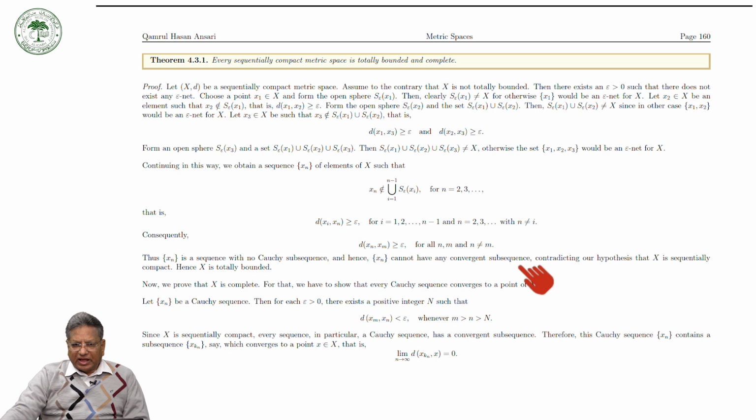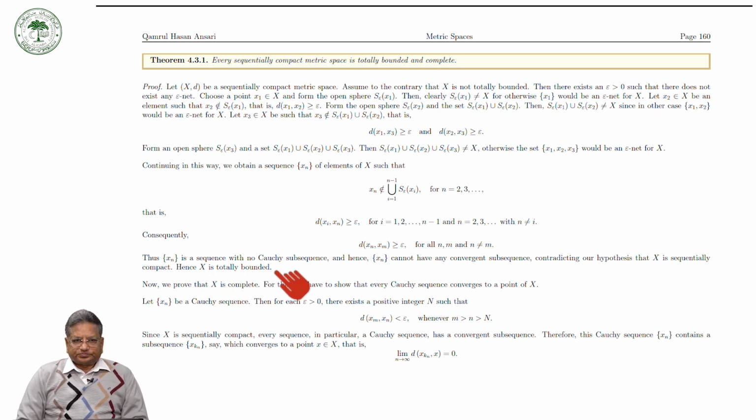This contradicts our hypothesis that X is sequentially compact, because in a sequentially compact space every sequence has a convergent subsequence. So our assumption that X is not totally bounded is not correct, and hence X is totally bounded.